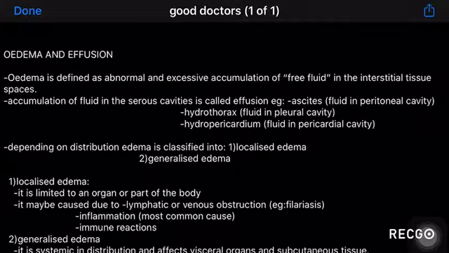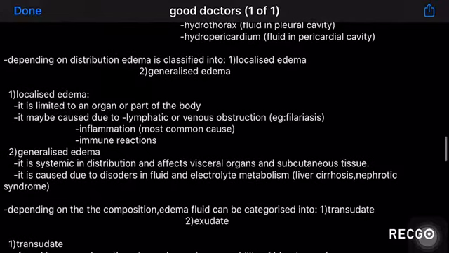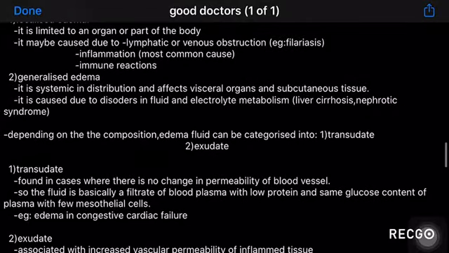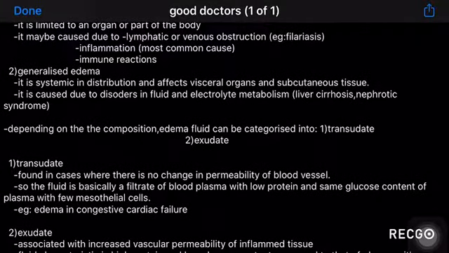Localized edema is limited to an organ or part of the body. It may be caused due to lymphatic or venous obstruction, as seen in filariasis, inflammation, which is the most common cause, and immune reactions. Generalized edema is systemic in distribution and affects visceral organs and subcutaneous tissue. It is caused due to disorders in fluid and electrolyte metabolism, such as liver cirrhosis, nephrotic syndrome, etc.